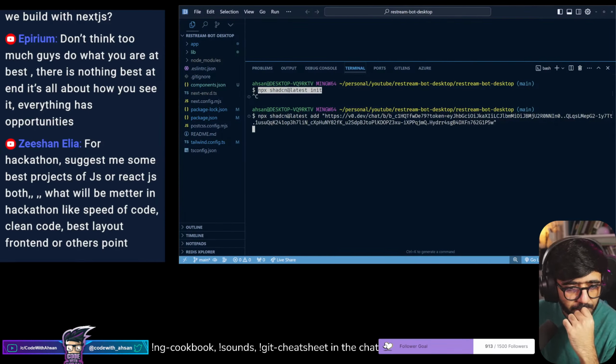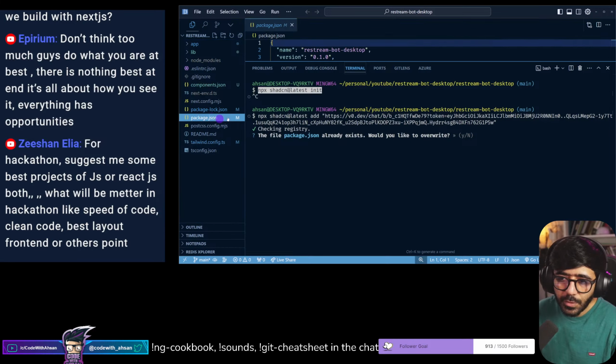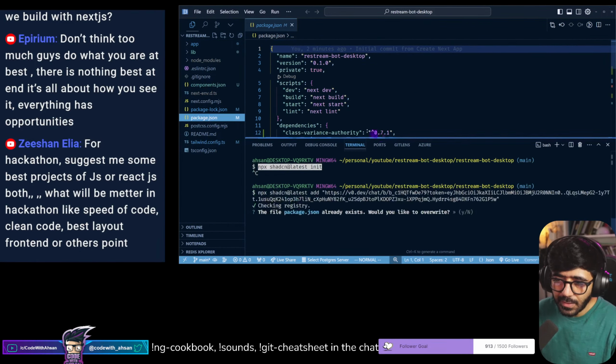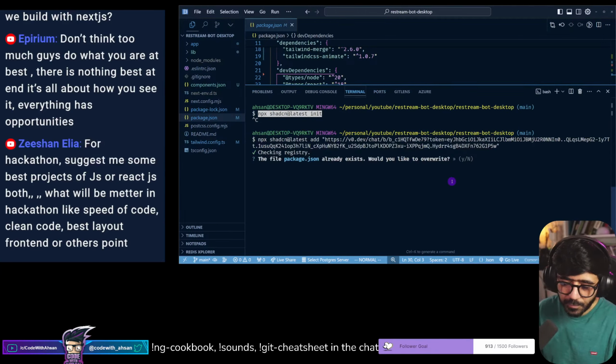So let's see. Do you want to override it? In our case, we do want to override the package.json because this is not an Electron application. And what we want is directly from v0. So I want to see what v0 has created, not what I have created, if that makes sense.